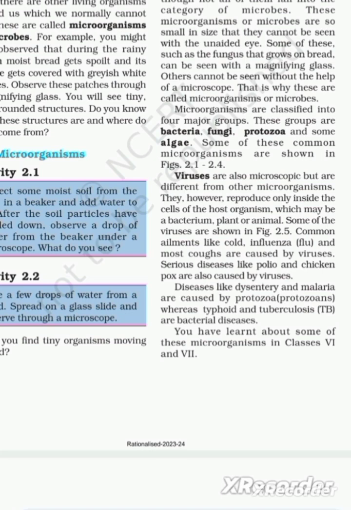These 4 are the major groups of microorganisms.